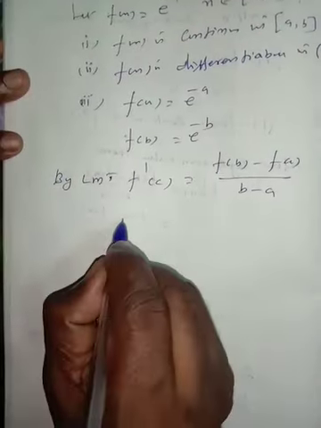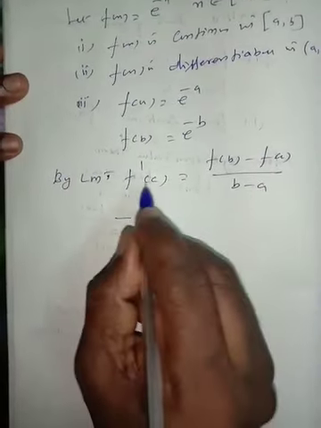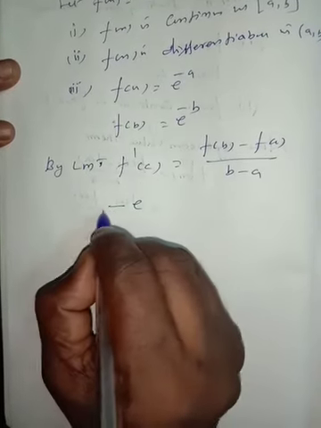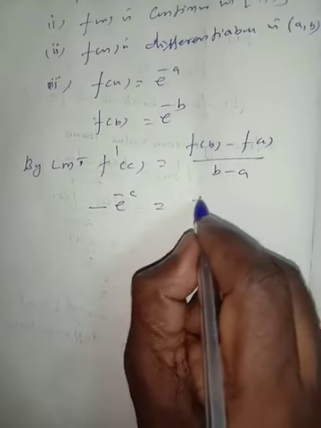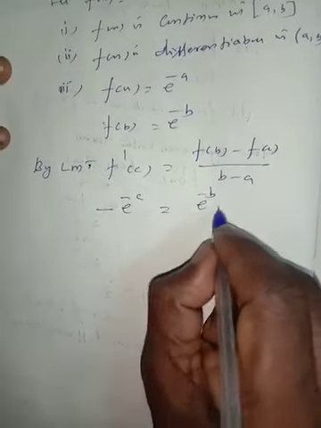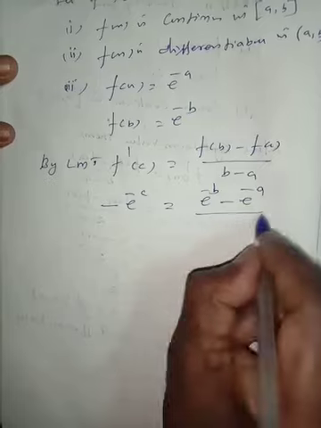F dash of c means minus e to the power of minus x. Substitute x is equal to c, we get minus e to the power of minus c is equal to e to the power of minus b minus e to the power of minus a divided by b minus a.